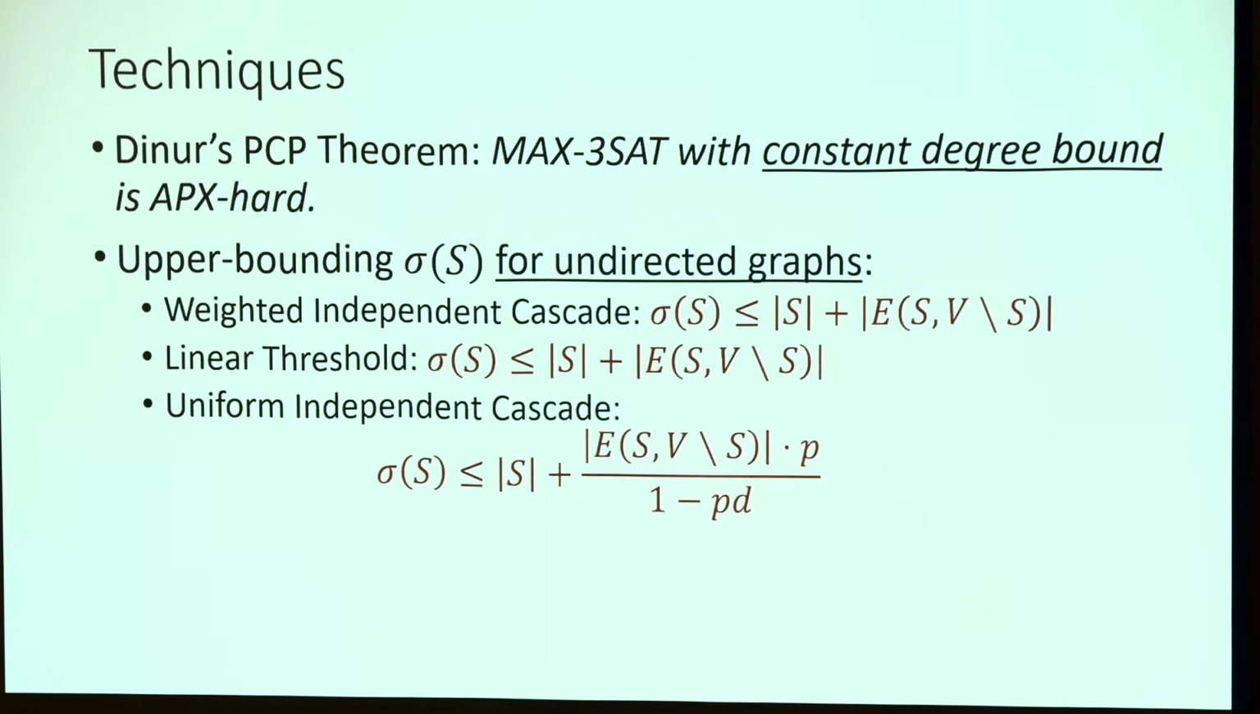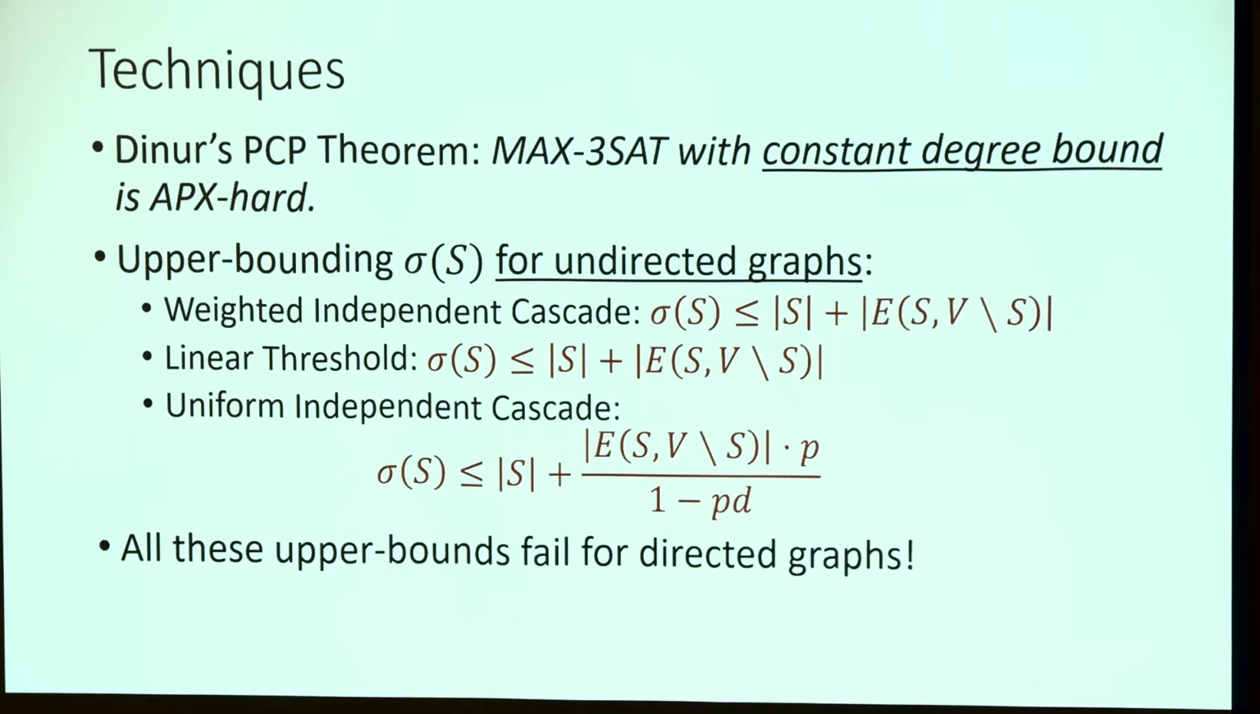But still, we have this bound, which is less clean, and it relies on the independent cascade parameter p and the maximum degree D, and sometimes doesn't work in the case that the denominator is not positive. But still, this bound is useful to show the APX hardness results. I would like to emphasize that all these bounds only hold for undirected graphs. None of them works for directed graphs.